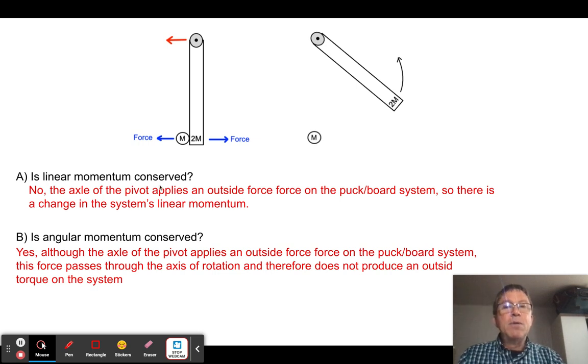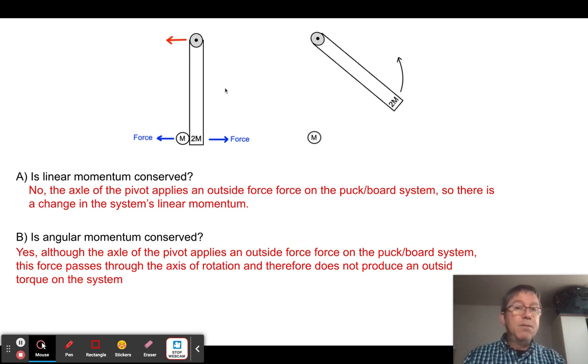In the case of linear momentum, the answer is no. And let's look at why. This is just a reasoning thing. When this ball applies a force in this direction to the board, the board is going to apply the same force this way, right? So if that was the only force acting on the system, then I would end up conserving momentum. But there is another force acting on it.